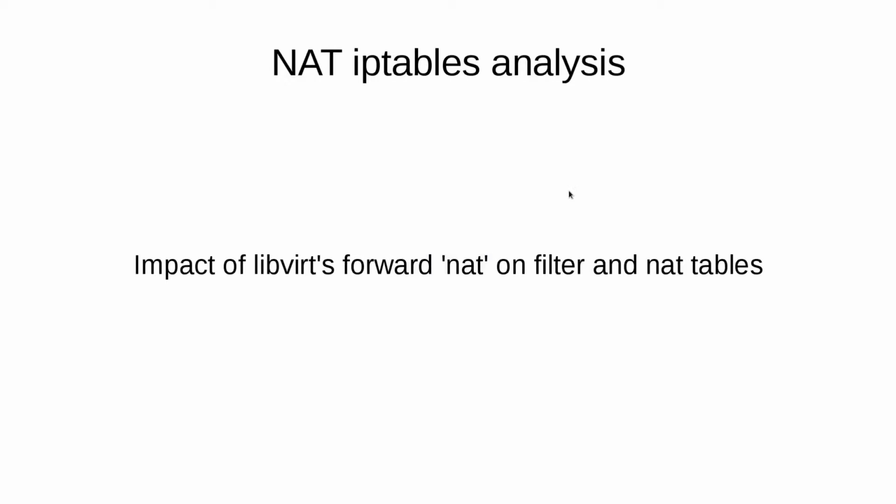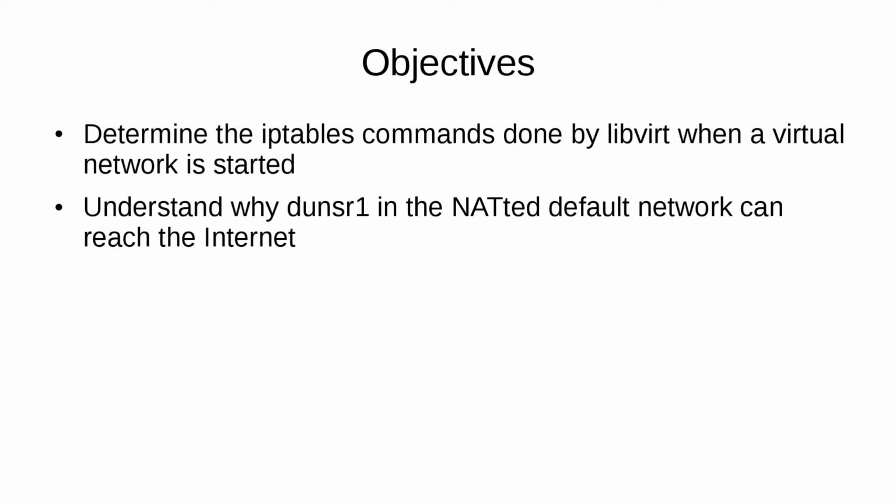Hi there, welcome to this screencast about the effect of a NATted network on iptables when we create it via libvirt. So what are we going to do in this screencast? First, we are going to determine the iptables commands done by libvirt when a virtual network is started. So when the default network is defined and it is started at boot time by libvirt, what are the exact iptables rules that are done by libvirt?